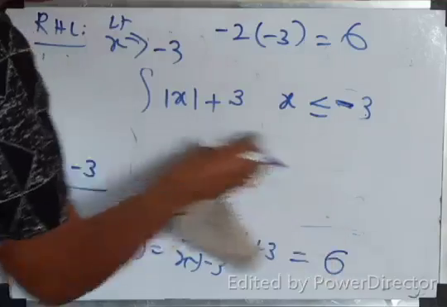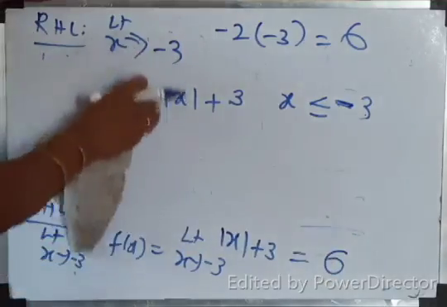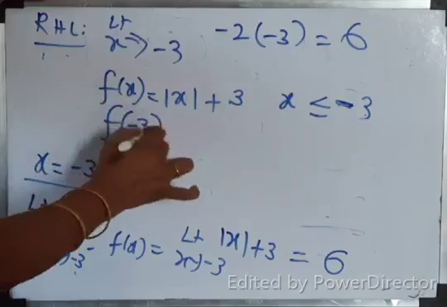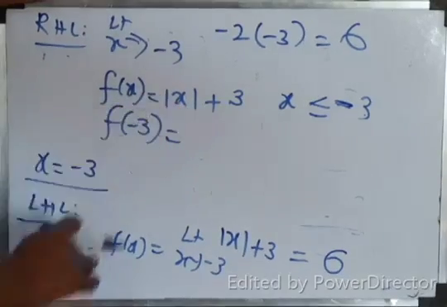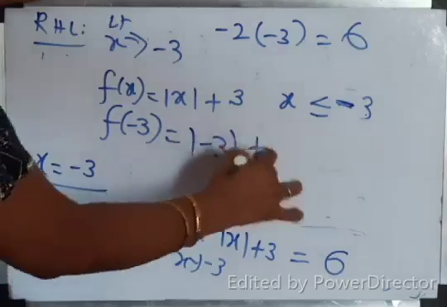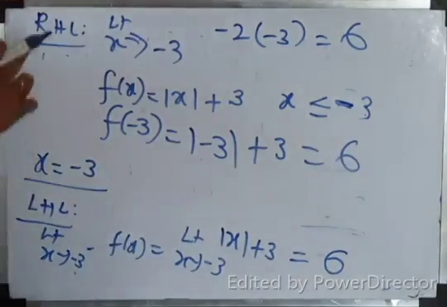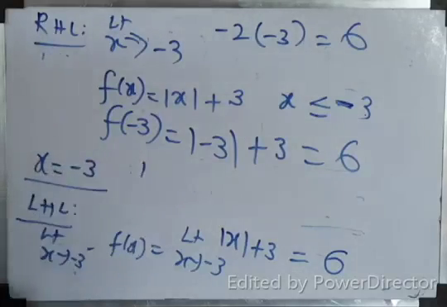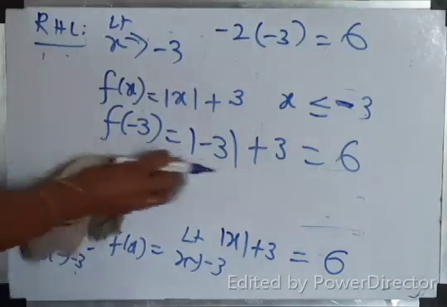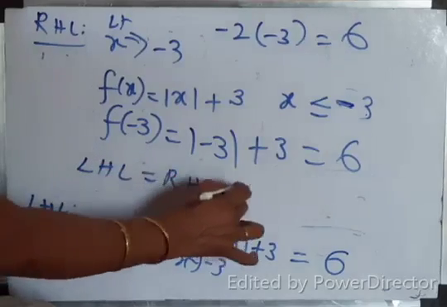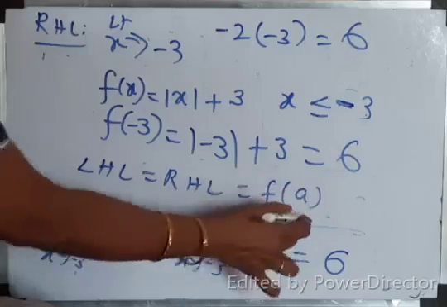I'll write the question answer again. This is f of x. Therefore, what is f of minus 3? Again, minus 3, modulus of minus 3, 3 plus 3 is 6. Therefore, LHL equal to RHL equal to f of a.